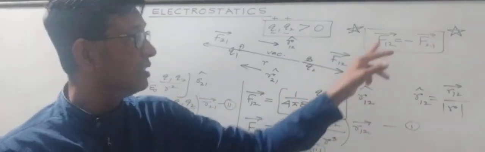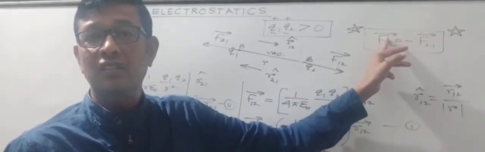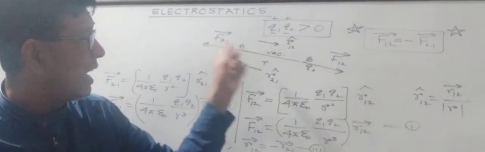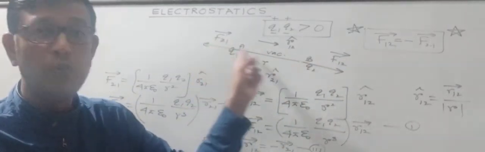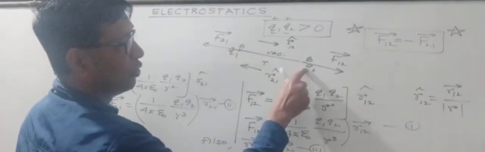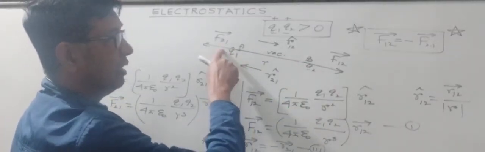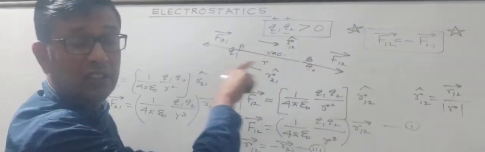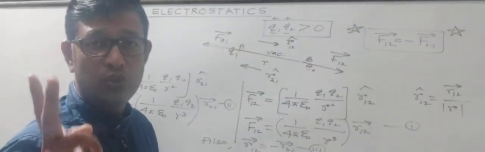So what I mean to say is that the Coulomb force is a central force. These are the forces which act along the line joining the two charged bodies. Now this is the line joining Q1 and Q2. So F12 and F21 will be directed along this line, either away or towards, depending on the nature of the charges. So it's a central force. Central force means force acting along the line joining the two bodies.